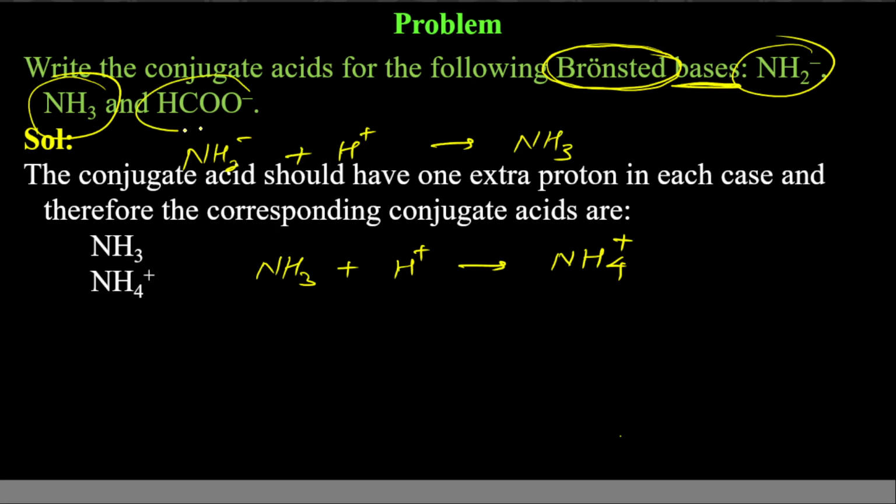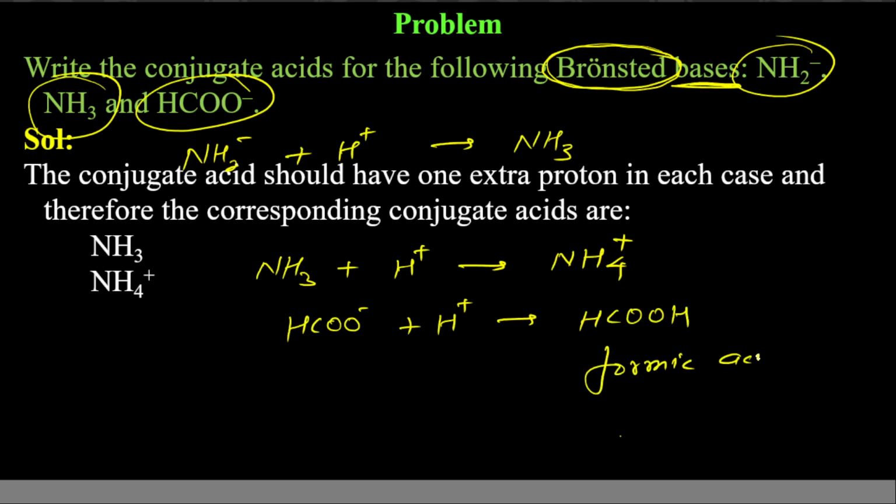Next is HCOO minus. When it accepts proton, it will give you HCOOH, formic acid. Formic acid, that is the answer.